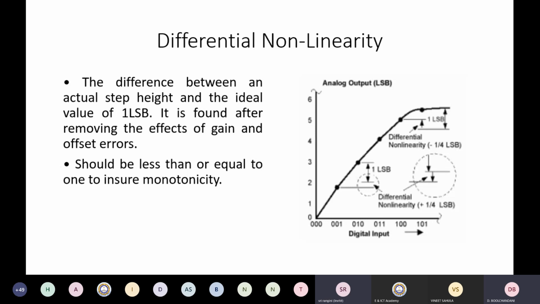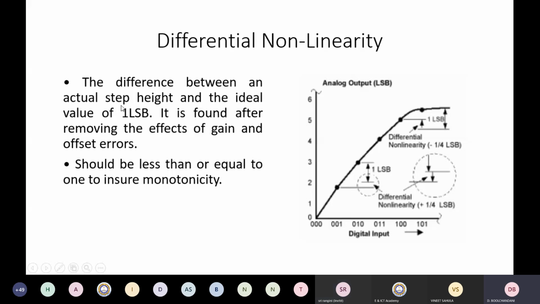So what I see here is I have a 0, 0, 0 input, then 0, 0, 1. From 0, 0, 1, if I go to 0, 1, 0, right? What I see is that the output should have been here, but the output comes out to be here.